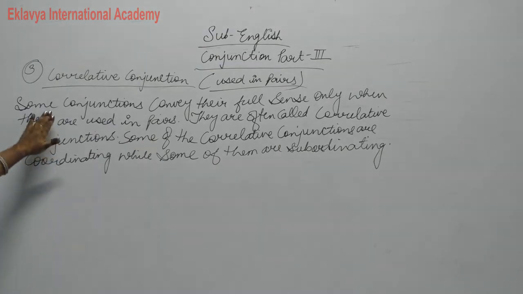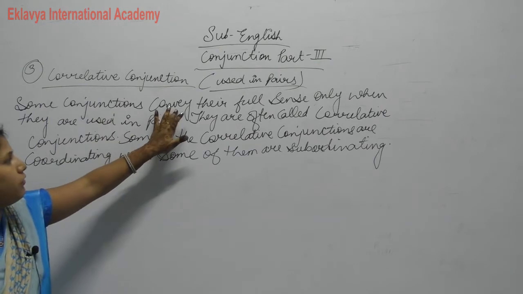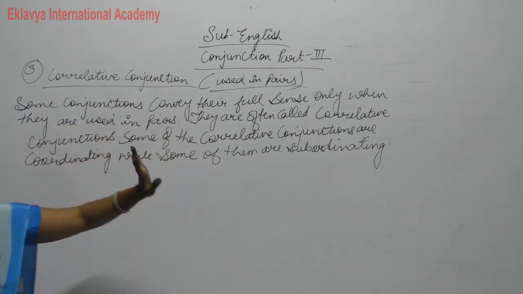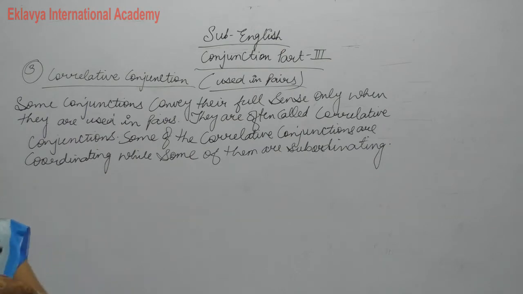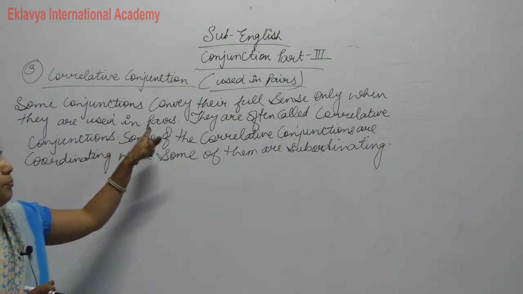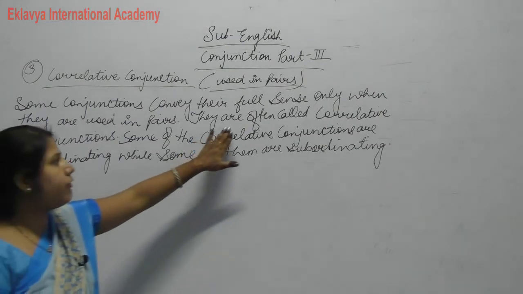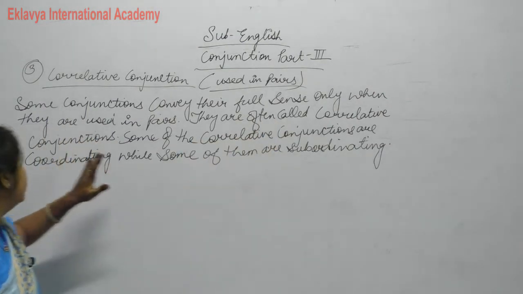Again listen. Some conjunctions convey their full sense only when they are used in pairs. Means some conjunctions give their full meaning in pairs only. When they are used in pairs only, they are often called correlative conjunctions.